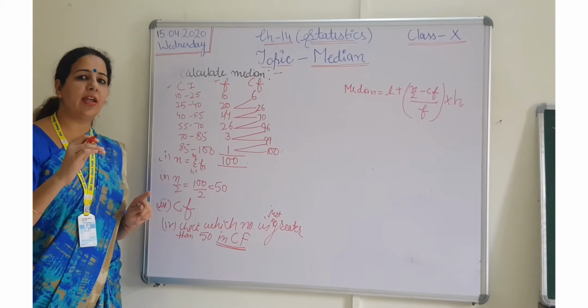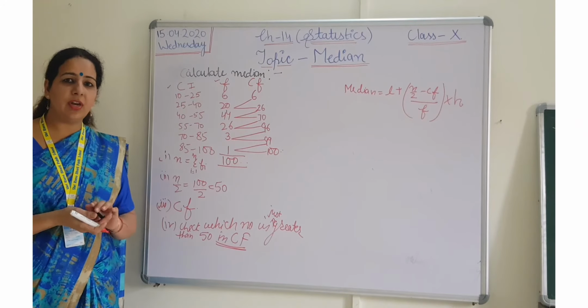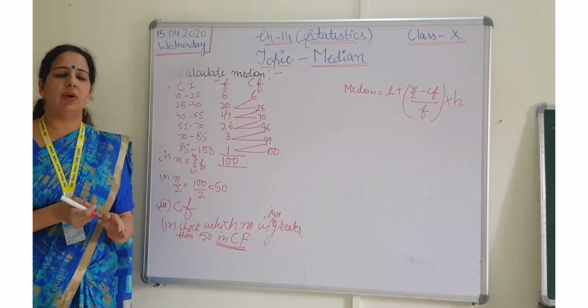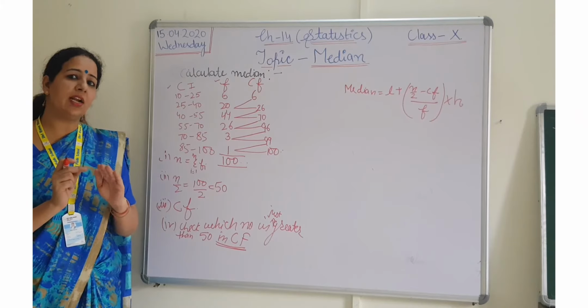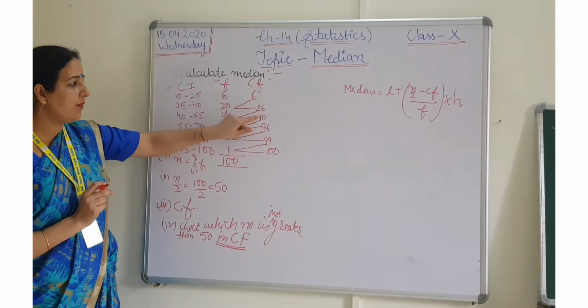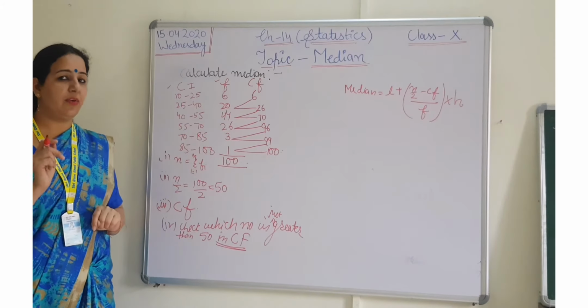What is the meaning of just greater than 50? It should be not less than 50 and it should not be equal to 50. Greater than means it can be more than 50. Any number. Here more than 50 are 70, 96, 99 and 100. But we have to take the number that is just greater than 50.